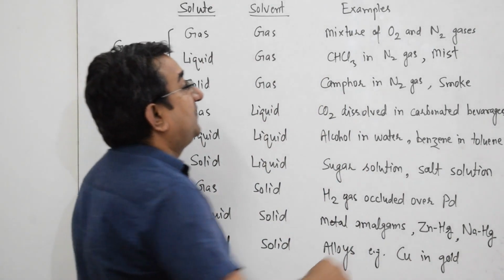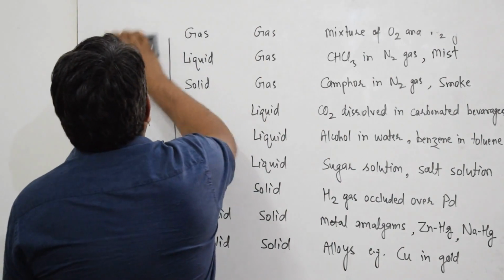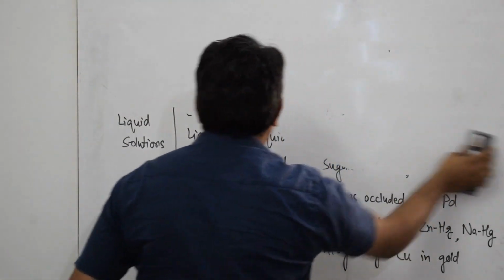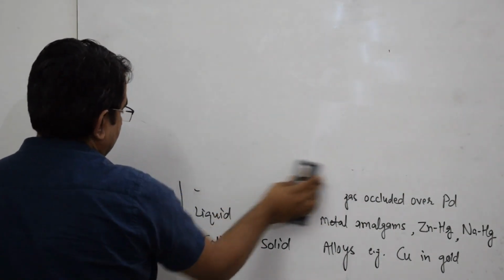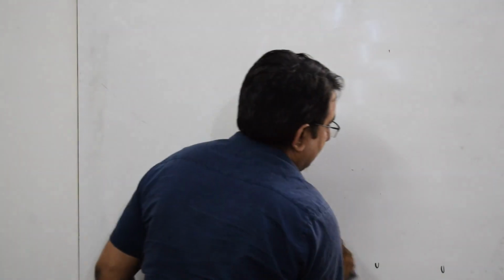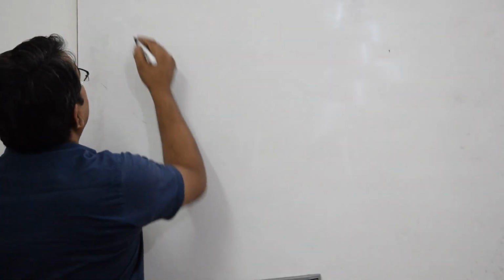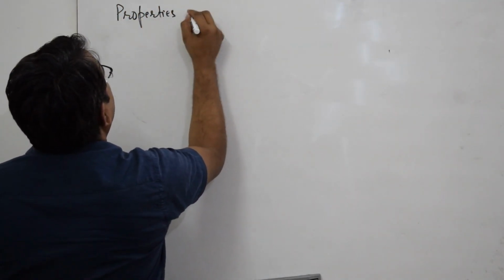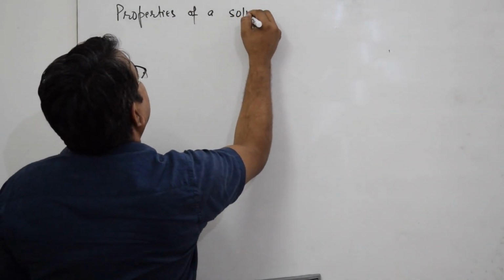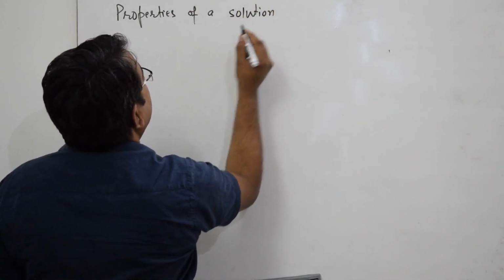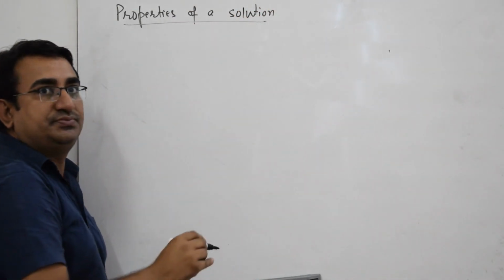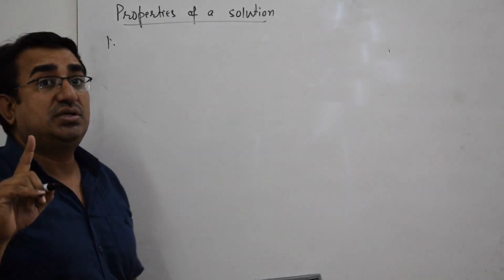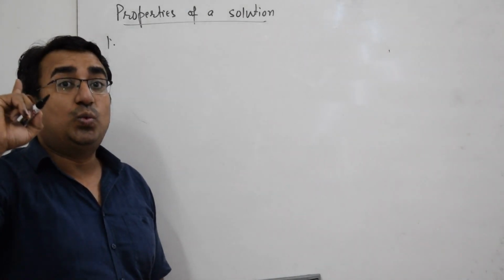Now we will discuss the properties of a solution. Number one, a solution consists of one phase only.